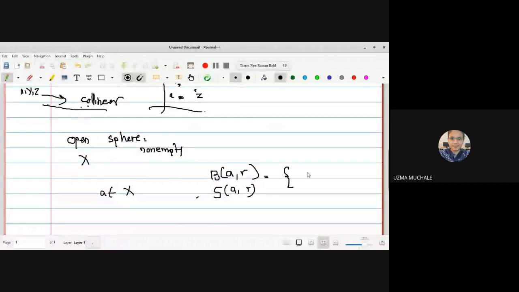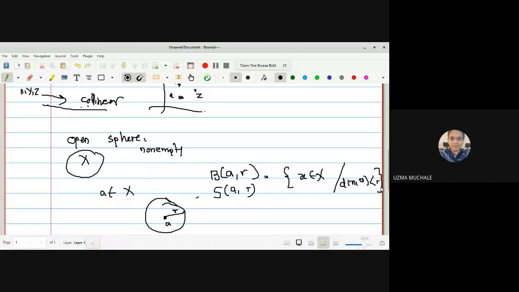It is nothing but the collection of all the elements of X such that the distance of those elements from your point A is strictly less than R. So we are going to collect all the points of the original set X such that, with A as the center and R as the radius, the distance between the center of this sphere and any point from X should be less than R. This condition ensures that you have an open sphere.